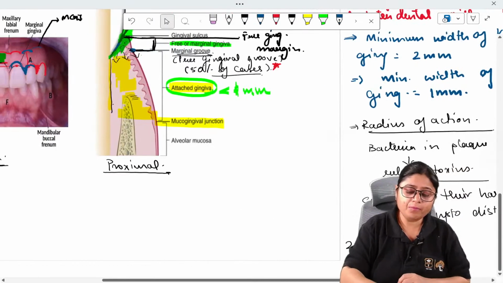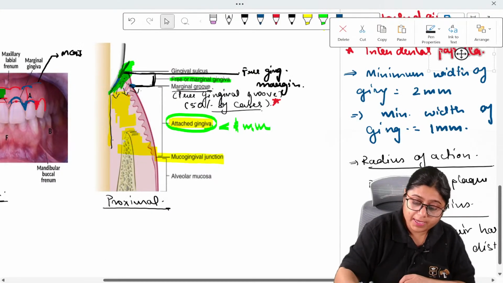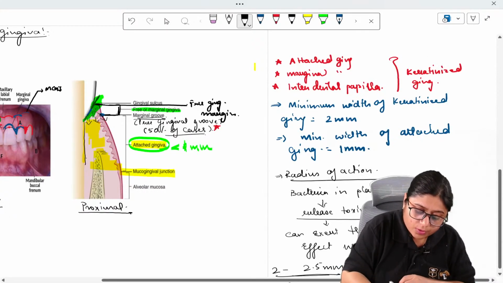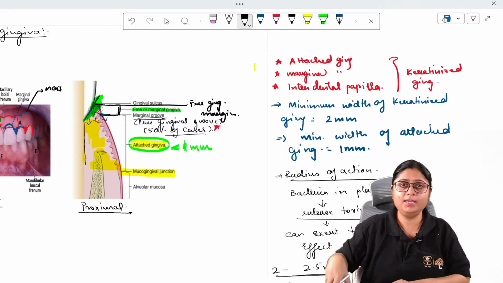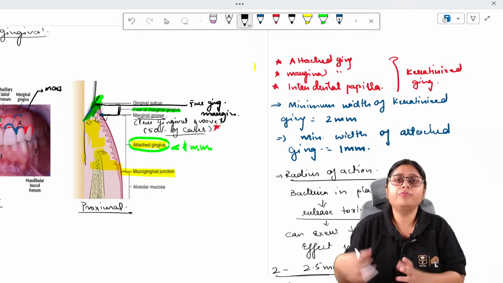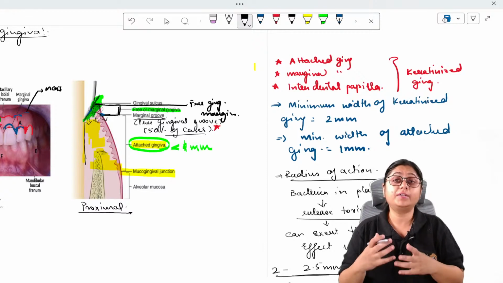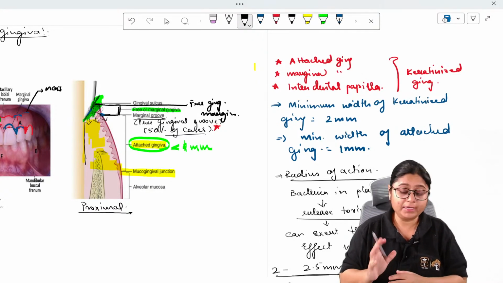So if this 1 mm of attached gingiva is present here, there will be enough space between the bone and the bacteria, and they will not easily reach the bony tissue and cause destruction of the bone or loss of connective tissue and bone. Okay, that's why the width of attached gingiva is very important. Okay, understood? I hope it is clear.